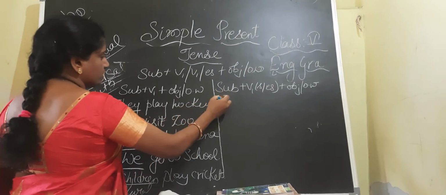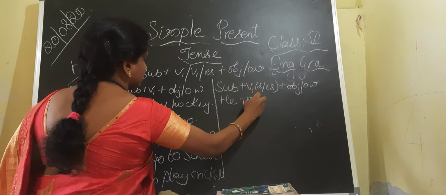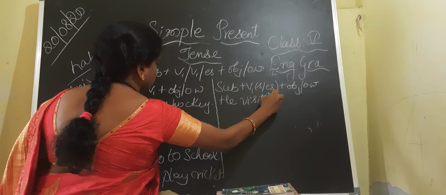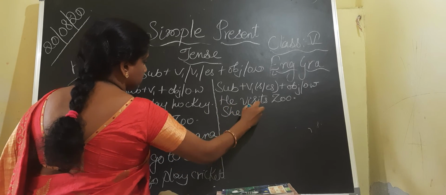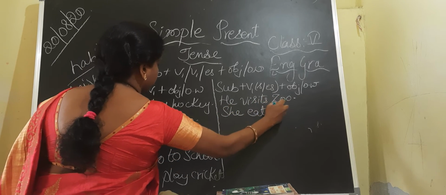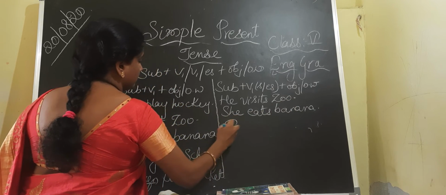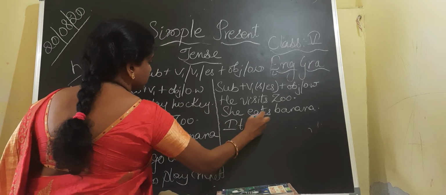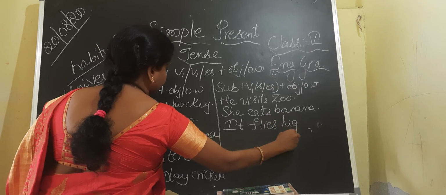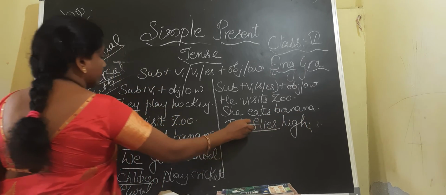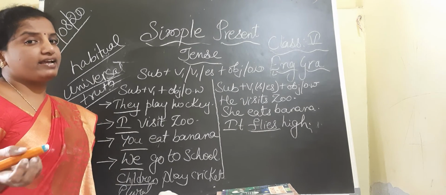Coming to V1 with s or es: he visits zoo. She eats banana. Flies: I have added ies, fly plural, flies.